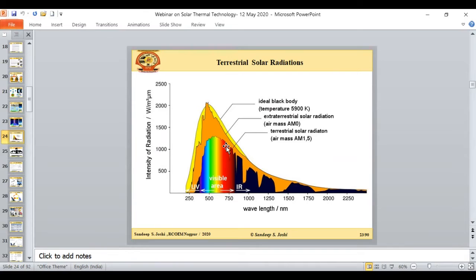And this is the radiation that we are considering as the standard test condition, that we call as air mass 1.5. And you can see air mass 1.5 is the radiation which we are considering as a reference, which is having the UV radiation, the complete visible spectra, and the infrared radiation spectra.